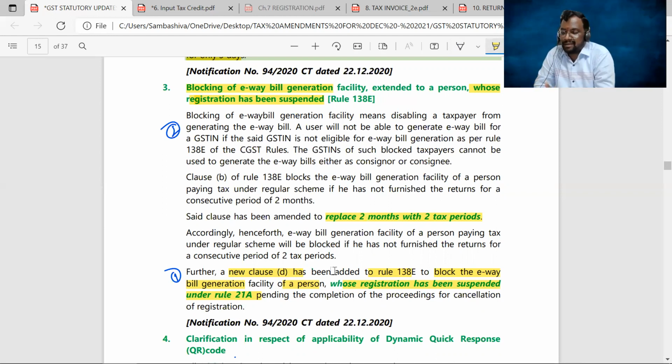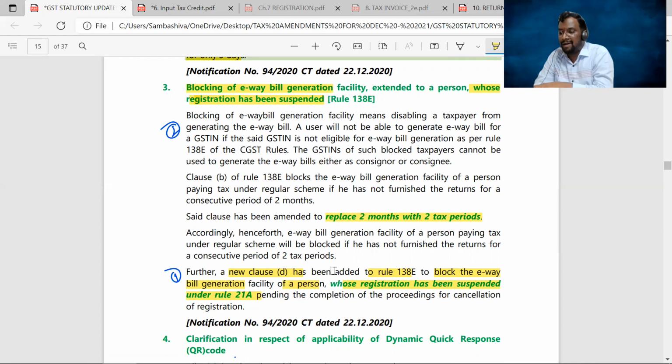Because now we have a scheme called QRMP, quarterly return monthly payment. That means the taxpayer has an option to file the returns on a quarterly basis. Suppose I opted for the QRMP scheme, I will file the returns on a quarterly basis, that means every 3 months I'll file the return.